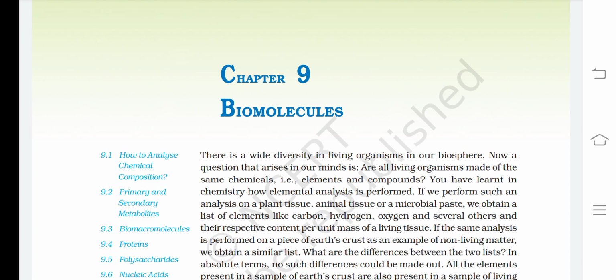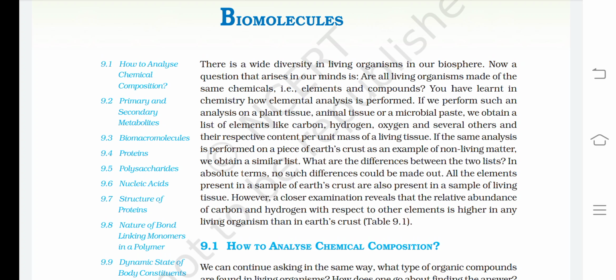If the same analysis is performed on a piece of Earth's crust, as an example of non living matter, we obtain a similar list. What are the differences between these two lists? In absolute terms, no such differences could be made out. All the elements present in a sample of the earth's crust are also present in a sample of living tissue. However, a closer examination reveals that the relative abundance of carbon and hydrogen with respect to the other elements is higher in any living organism than in the earth's crust.